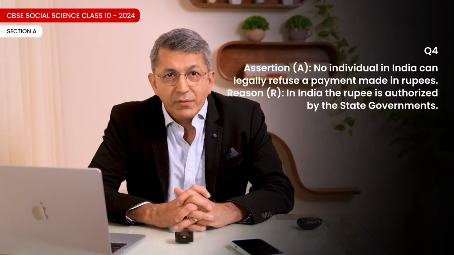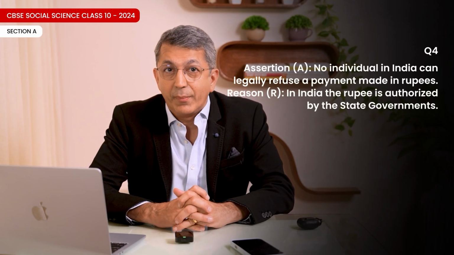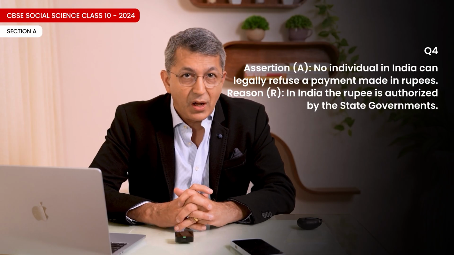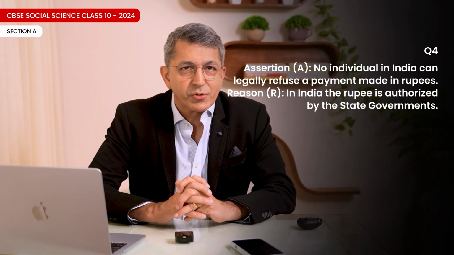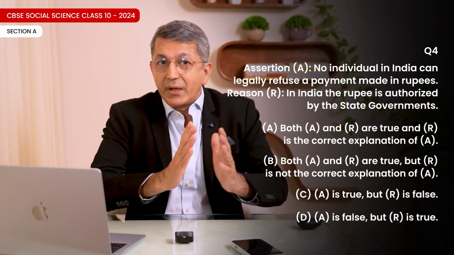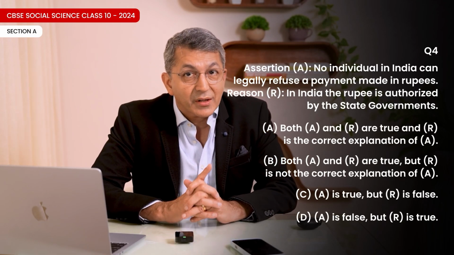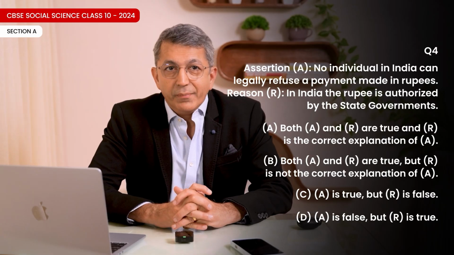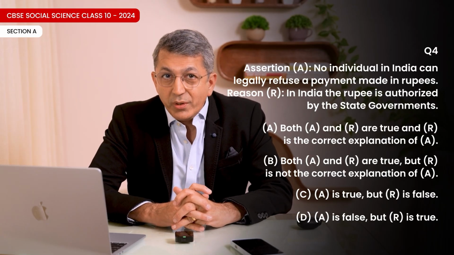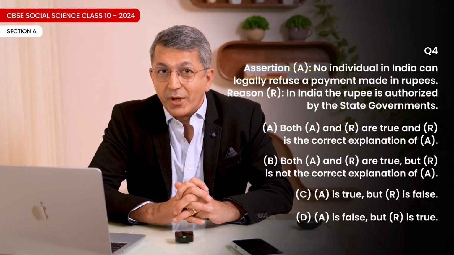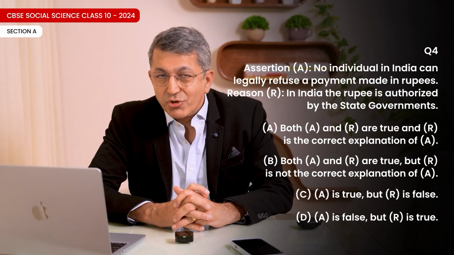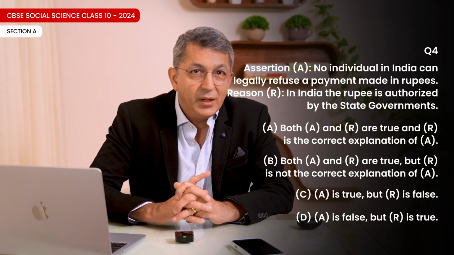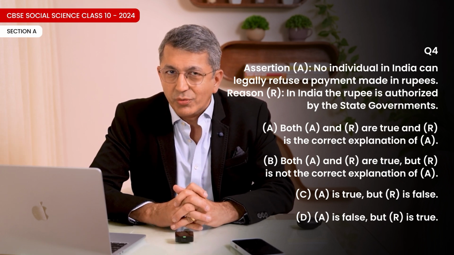Question number 4. Assertion A. No individual in India can legally refuse a payment made in rupees. Reason R. In India, the rupee is authorized by the state governments. Your options are A. Both A and R are true, but R is the correct explanation of A. B. Both A and R are true, but R is not the correct explanation of A. C. A is true, but R is false. Or D. A is false, but R is true. The correct answer is option C.